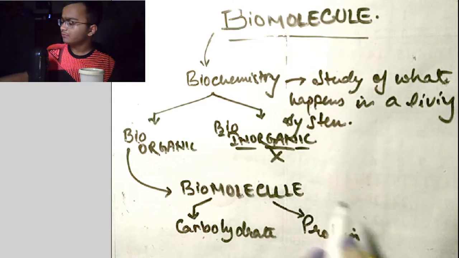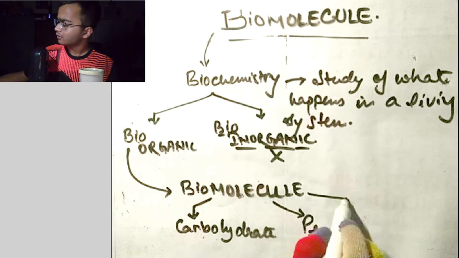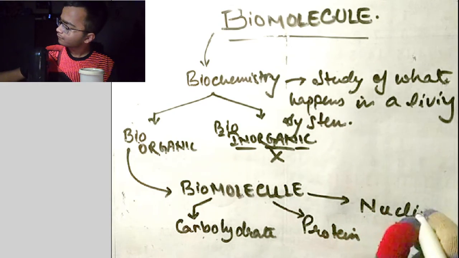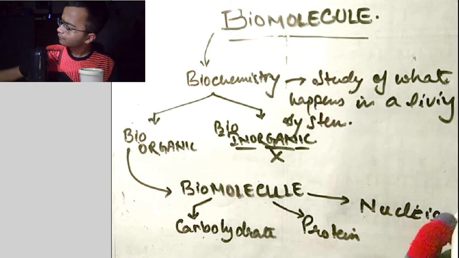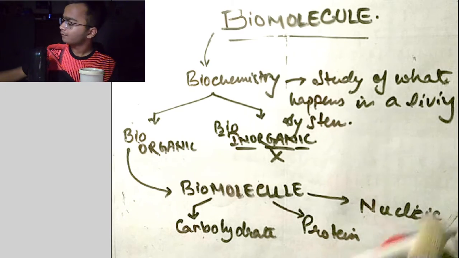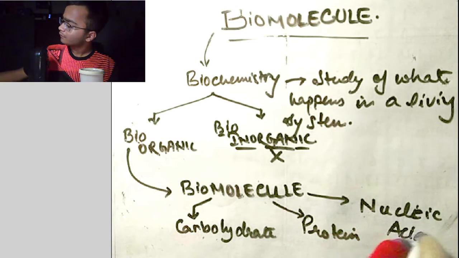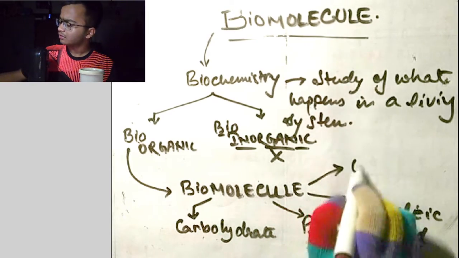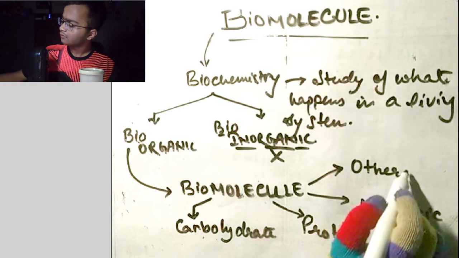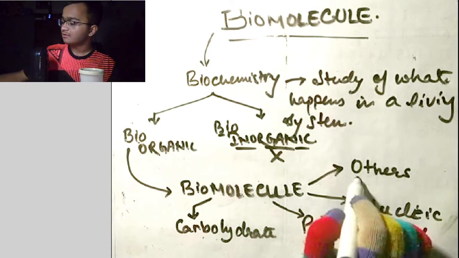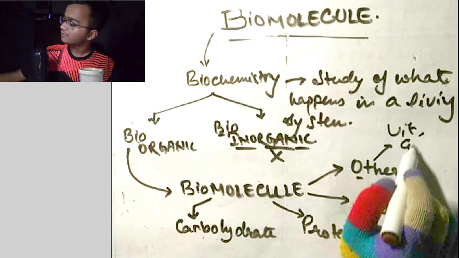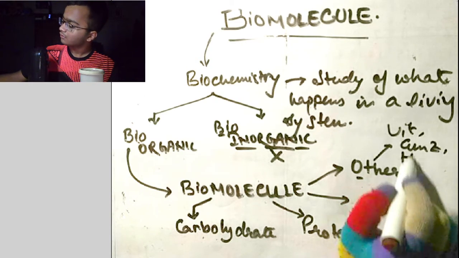After protein we have an important portion, which is nucleic acid. After this we have a section which we put under others. Under this others category we have your vitamins, enzyme and hormone.